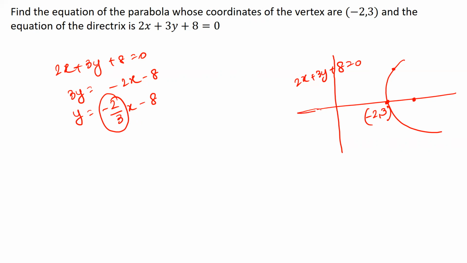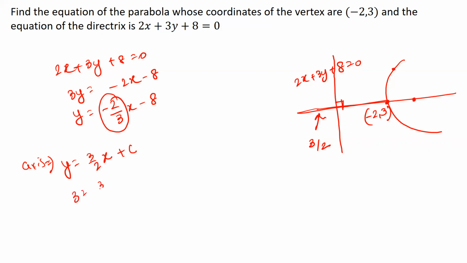So the slope of the axis is 3 by 2, right? Because the axis and the directrix are perpendicular to each other, so the product of their slopes should be minus 1. So that means the slope of the axis is 3 by 2. So let's figure out the equation of this axis. Let us assume that the axis has the equation y is equal to mx plus c, where m is the slope, and to figure out c, we know that it passes through minus 2, 3. So we plug in these values.